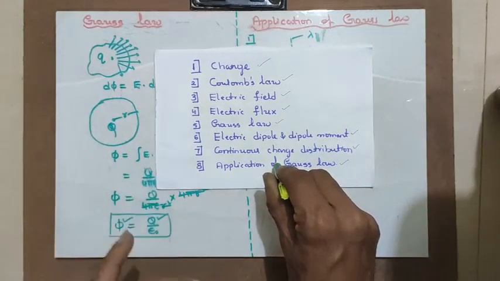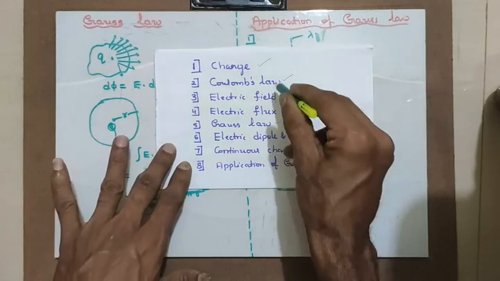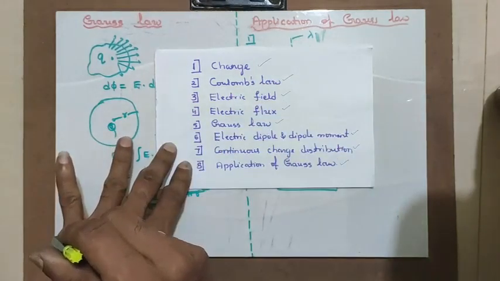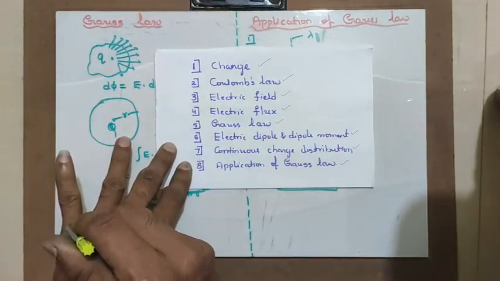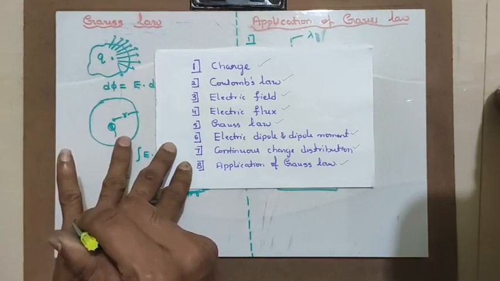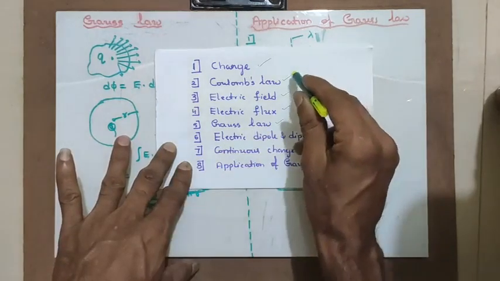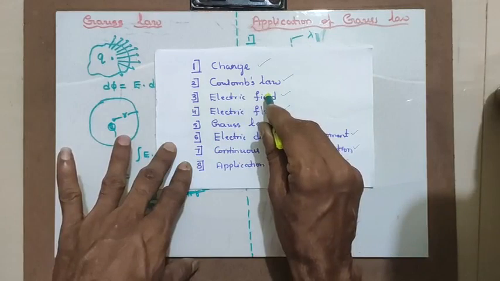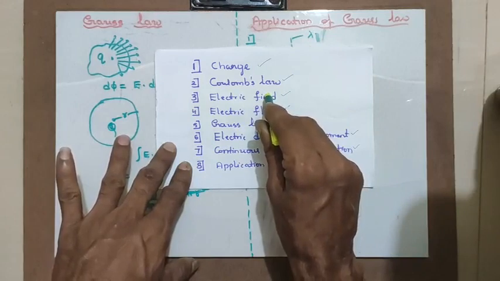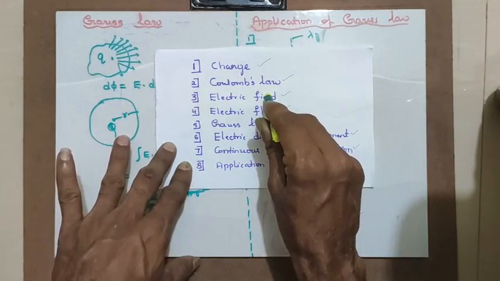Please remember that fundamentally in Coulomb's law, the force you are finding is 9 into 10 raised to 9 multiplied by Q1 Q2 divided by R square, and the electric field also has a very similar formula. Electric field E is equal to 9 into 10 raised to 9 Q divided by R square.